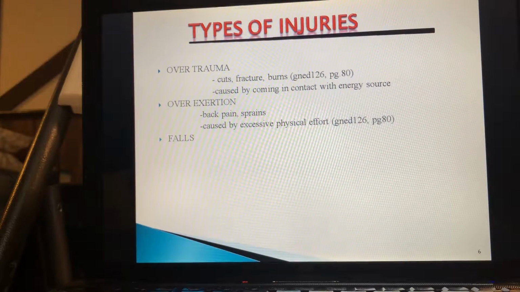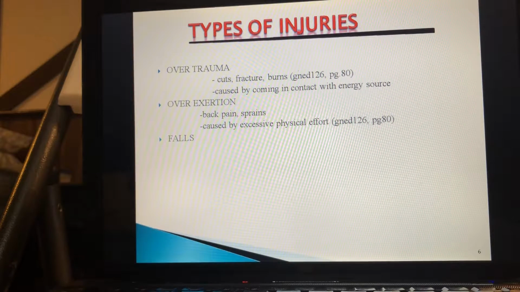Falls. Falls are common among construction workers, miners, any worker who has to work at a certain height. They could fall, right? It can be from defective ladders or scaffoldings.